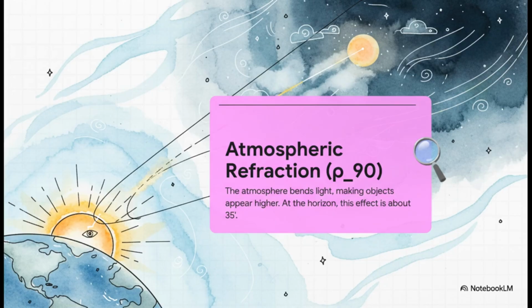As light from the sun comes slicing into the atmosphere, it gets bent downwards. This effect, this refraction, is at its absolute strongest right at the horizon. And what that means is that the sun appears higher in the sky than it actually is. So get this, when you see the bottom edge of the sun just kissing the horizon at sunrise, its entire disk is still, geometrically speaking, completely below it.